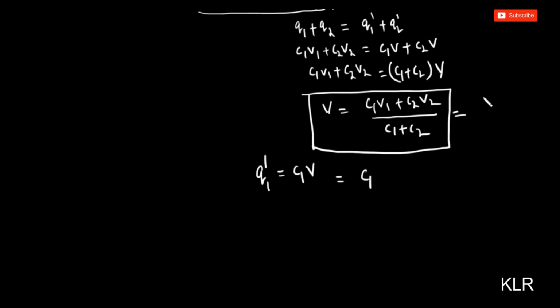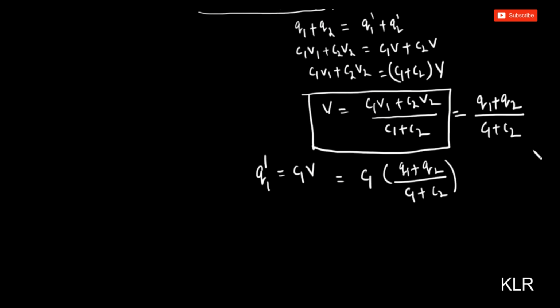V is nothing but the total charge over the total capacitance, Q1 plus Q2 by C1 plus C2. So I can write Q1 dash as C1 into Q1 plus Q2, which are the charges before connection, by C1 plus C2.